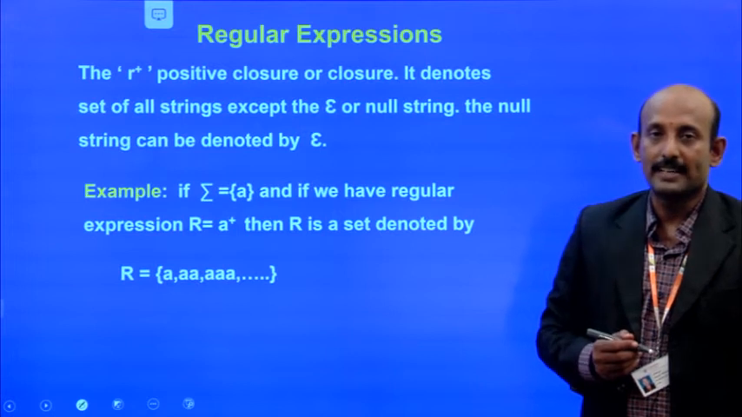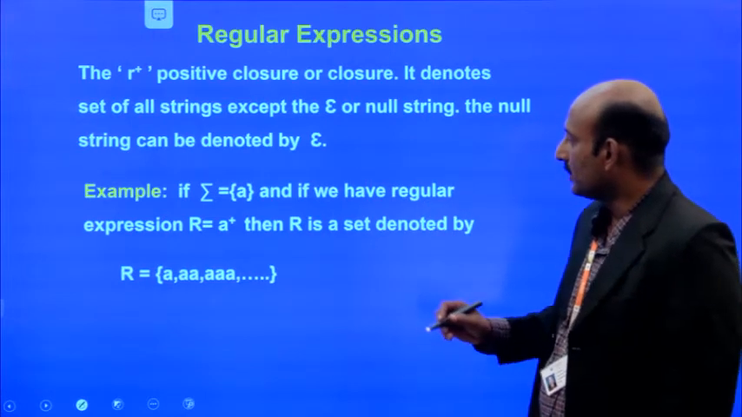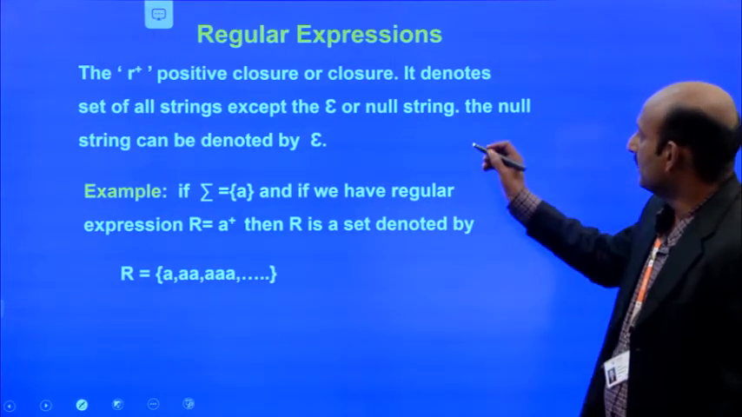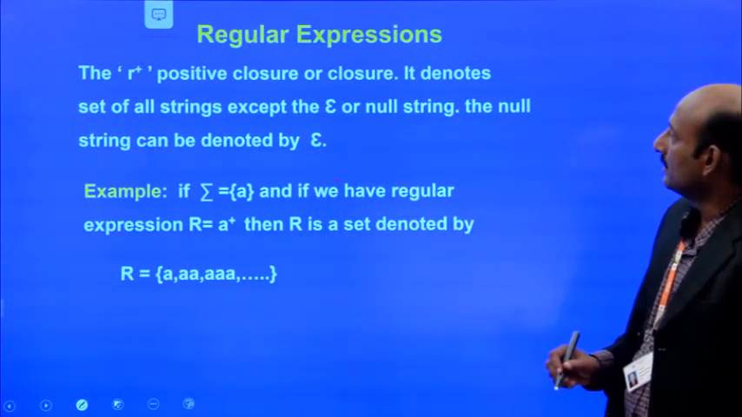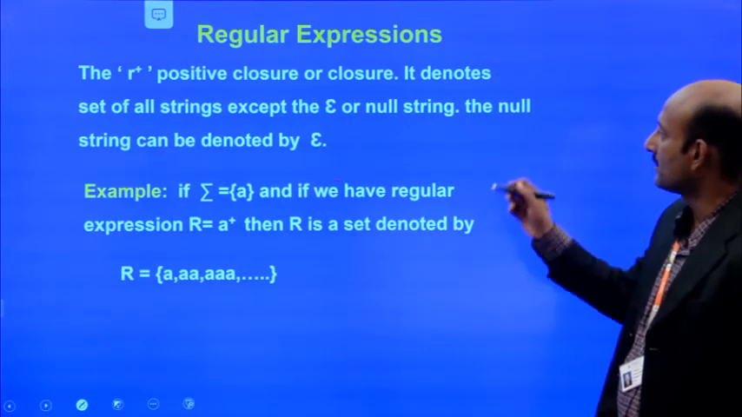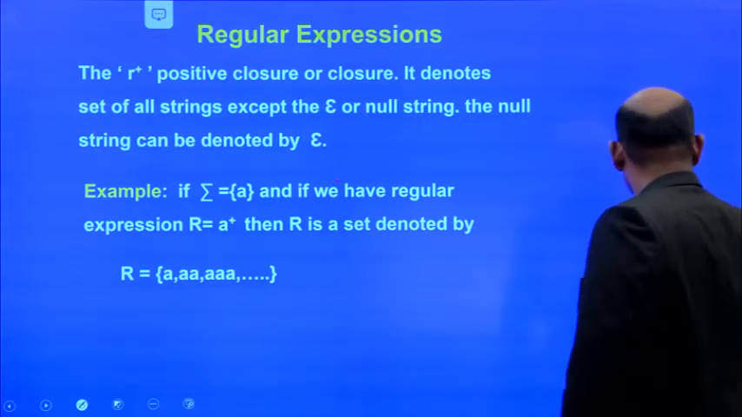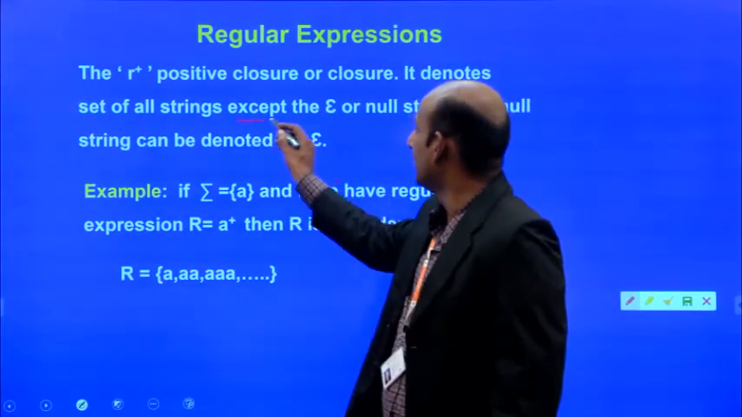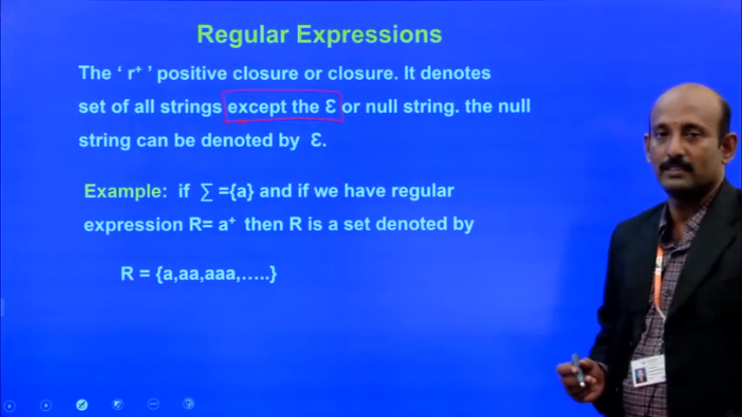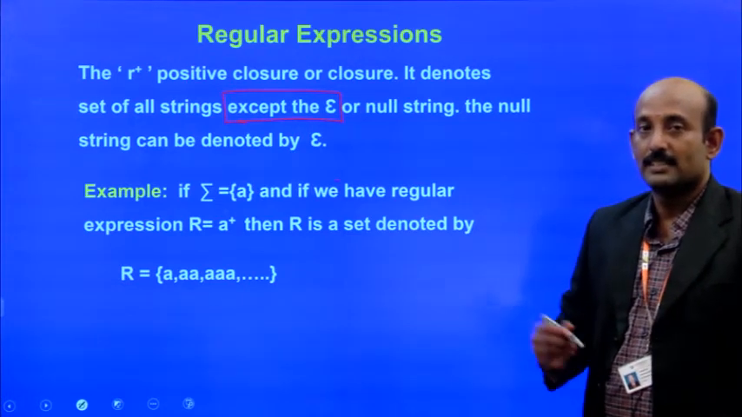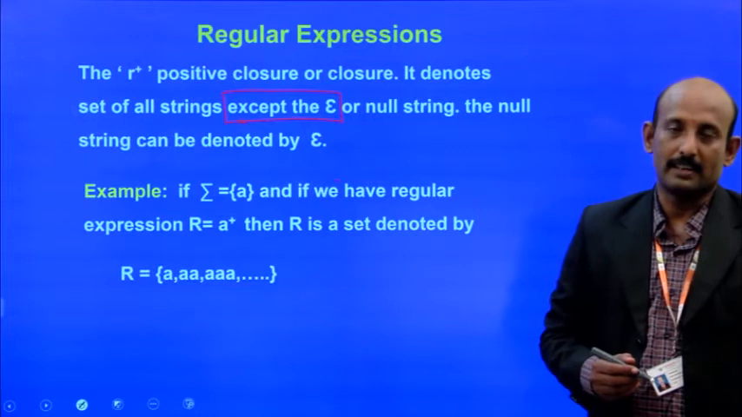So we can write this regular expression as R equals R plus, where the null string is denoted by epsilon. The Kleene closure is the set of all strings including epsilon, and the positive closure is the set of all strings except epsilon. That is the main thing here, except epsilon. Very important, pointed out here: except this epsilon. So Kleene closure includes epsilon, whereas positive closure excludes epsilon, remaining things the same.